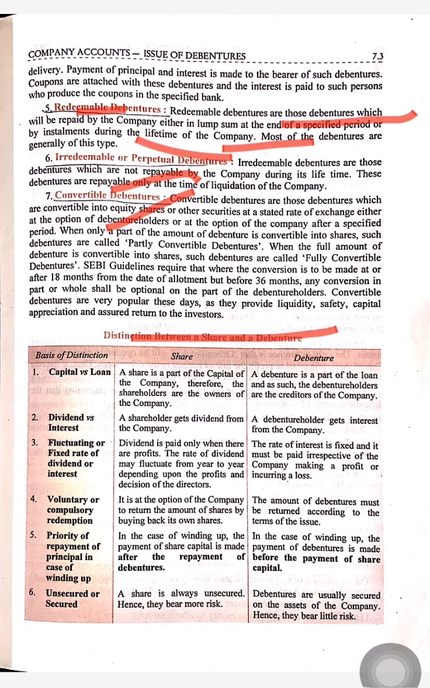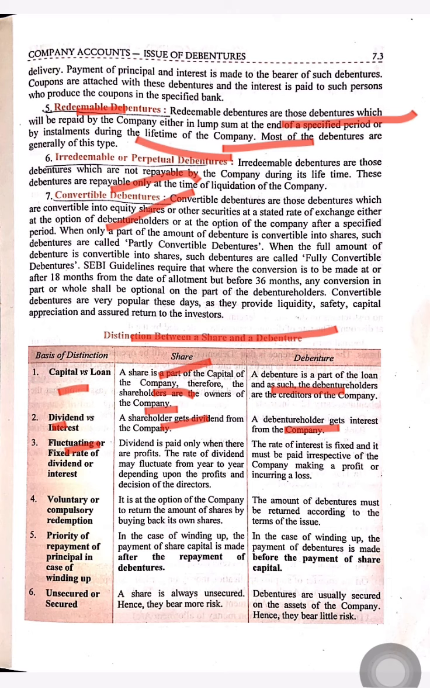Now here comes the difference between shares and debentures. Capital versus loan: as I have already mentioned, a share is part of the company's capital, and a debenture is part of the company's loan. Dividend or interest: on shares the company pays dividend, but on debentures the company pays interest.